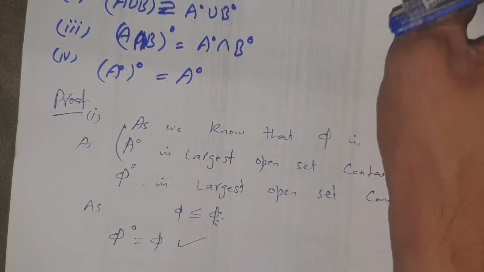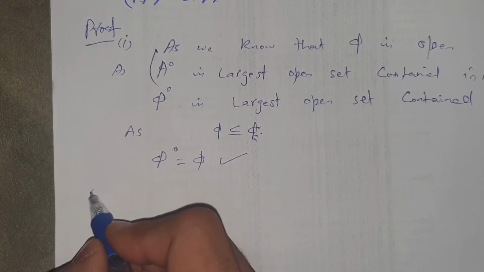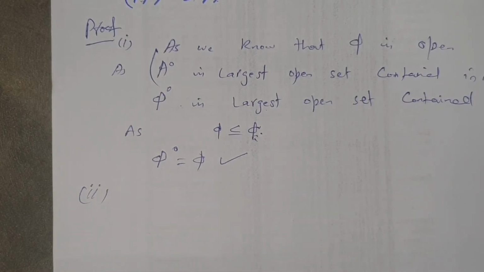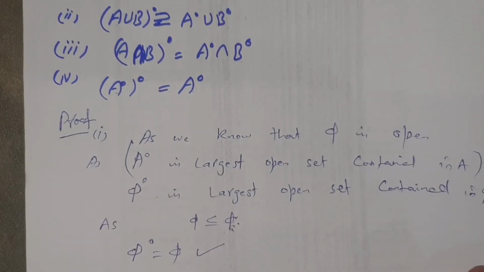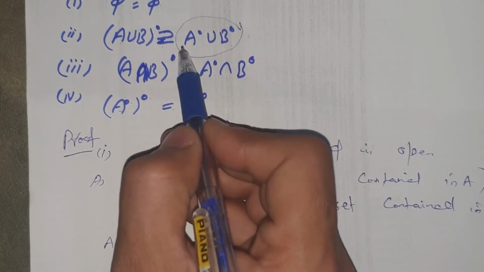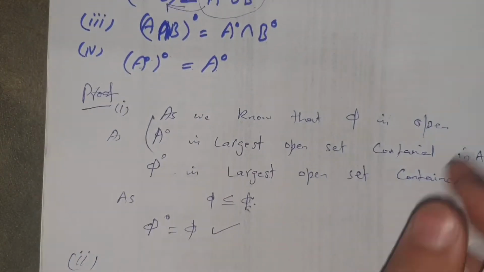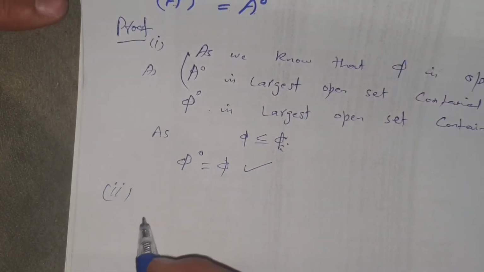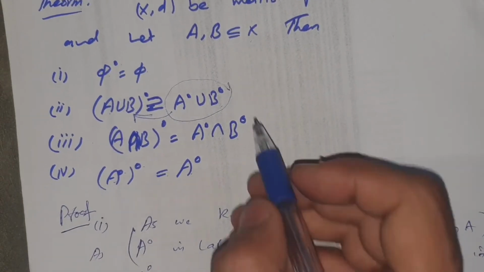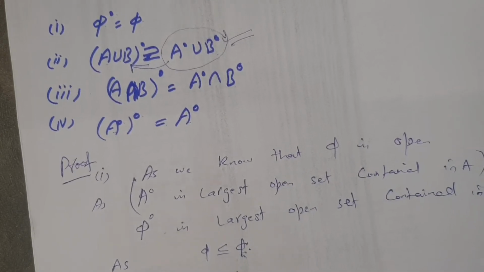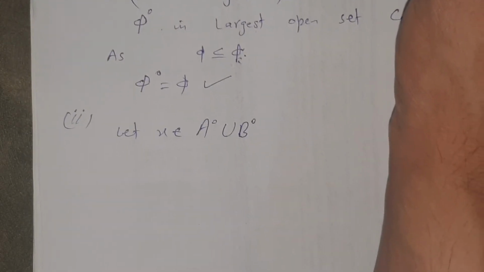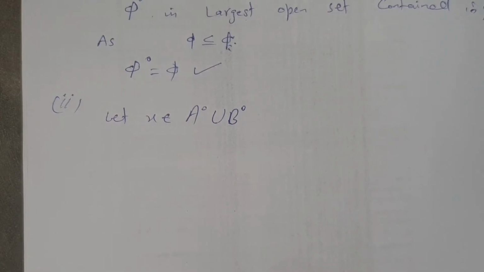Now the second proof. We have to show that this set is contained in this set. So for this we let an element belong to this set, A interior union B interior.